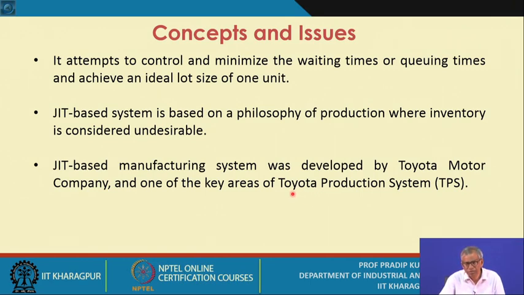Even the kinds of systems the Toyota Motor Company has developed and implemented for appropriate production and inventory control, this itself is referred to as the Toyota production system, or in short TPS.